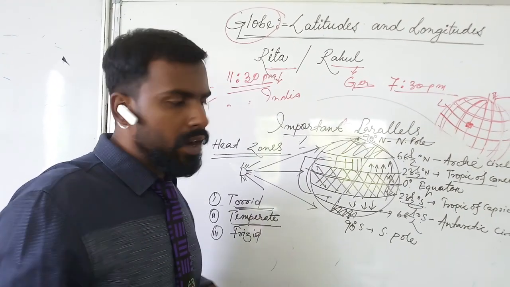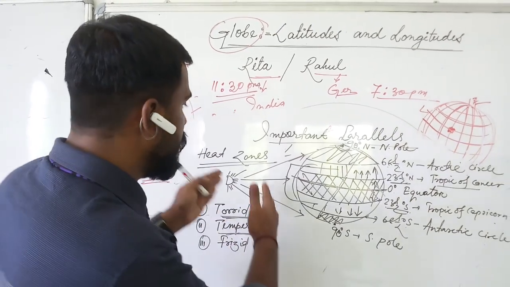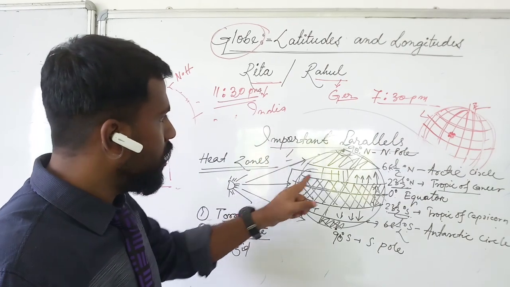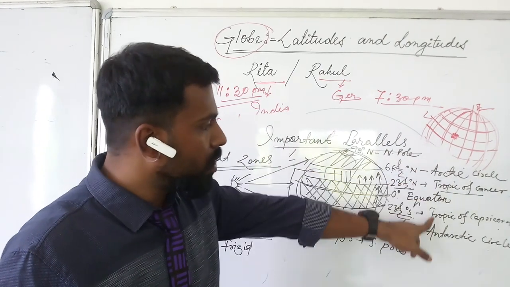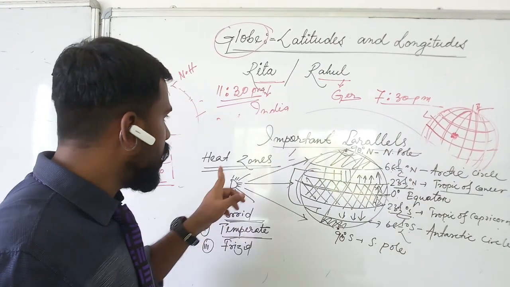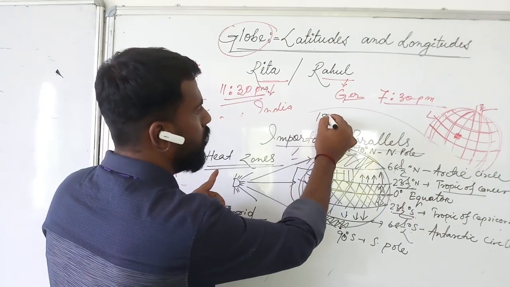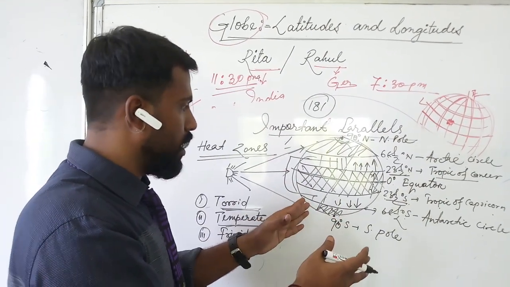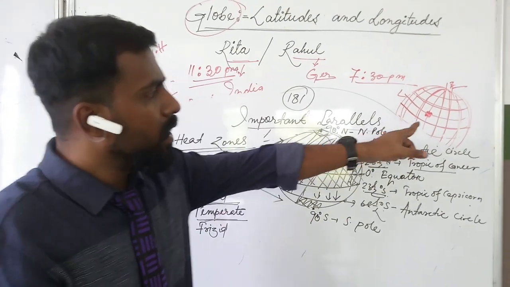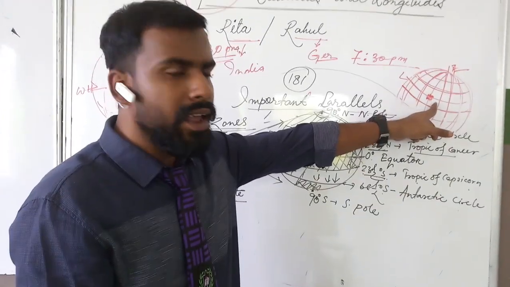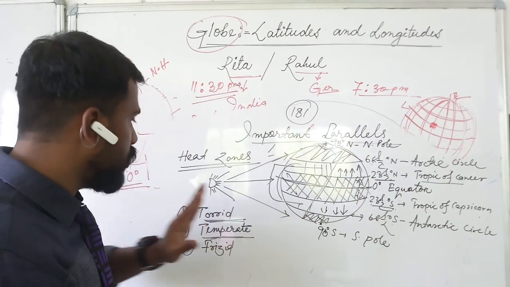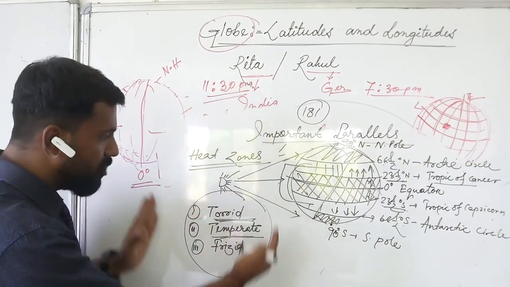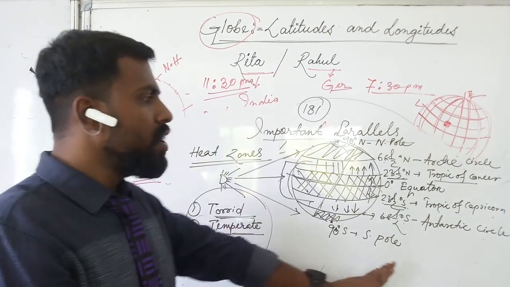Now the next important thing is, we have discussed latitudes. We discussed some important names of the latitudes, and the total number of latitudes, as I told you, 181. The importance of parallels or latitudes is that they help us to locate any place easily. Also, they are dividing the earth into three heat zones, and these heat zones are also described.